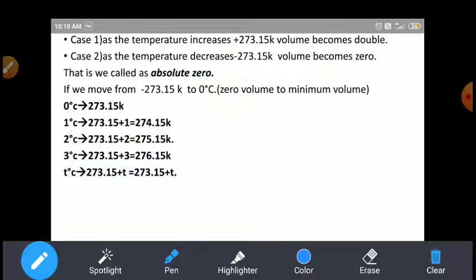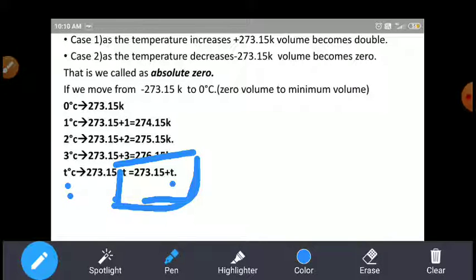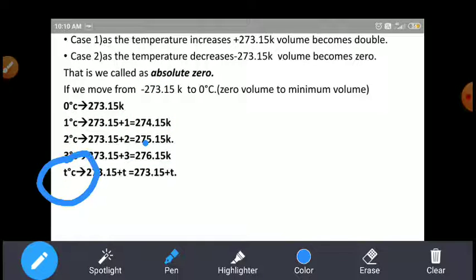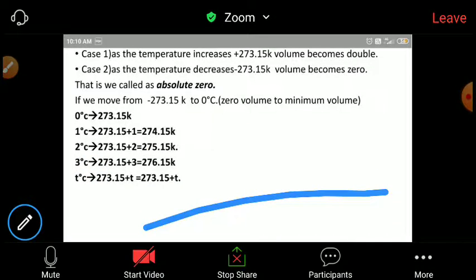If you increase the temperature to T degrees Celsius, then it becomes 273.15 + T. If you increase the temperature by 1 degree Celsius, we add it to 273 Kelvin. If you increase it by 2 degrees Celsius, again we add it to 273. If you increase it by T degrees Celsius, the temperature is 273.15 + T.